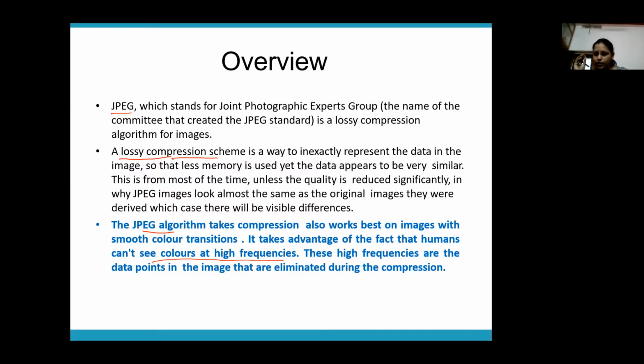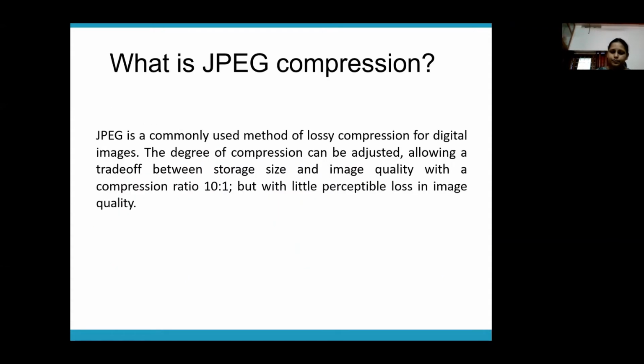That means you can save a lot of storage by eliminating some of that data, right? So that is the property based on which JPG works. What is JPG? It's nothing but a lossy compression scheme which is applied to reduce the size of your image. The normal compression ratio of JPG is 10:1.